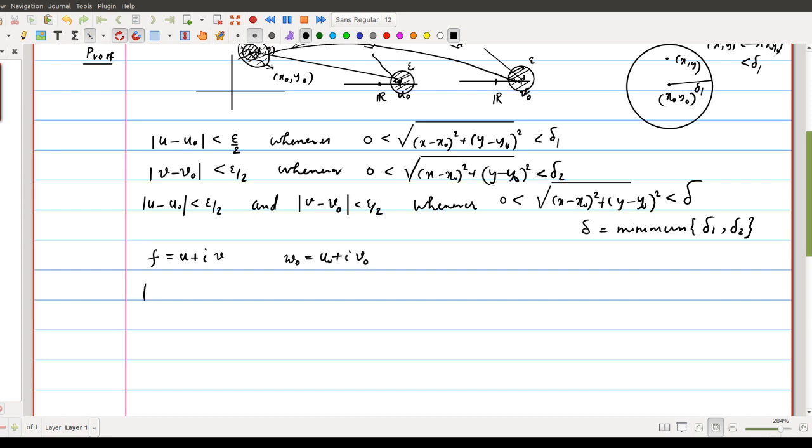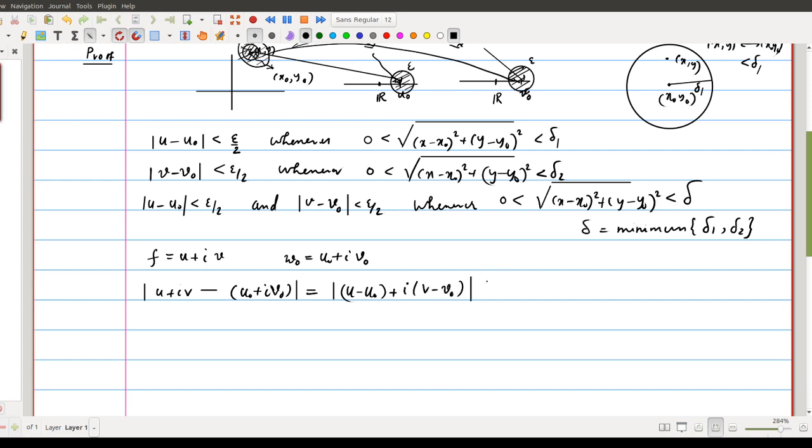Okay, so we need to prove that the distance between f and omega naught, that is modulus of u plus iv minus u naught plus i v naught, is equal to modulus of u minus u naught plus i times v minus v naught.